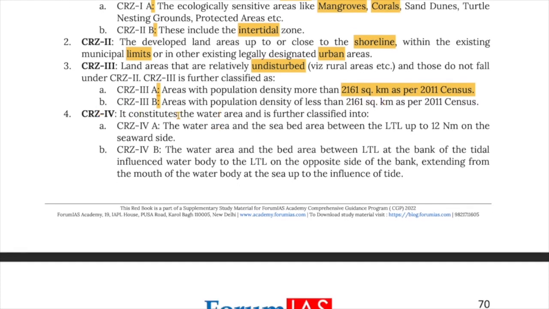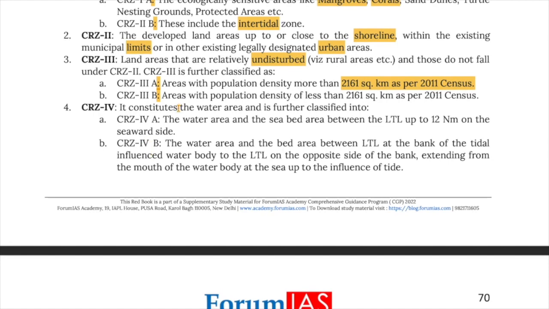Now CRZ 4, these constitute water areas and is further classified into CRZ 4A and Type B. A is the water areas and seabed areas between the LTL up to 12 nautical miles on the seaboard side. Now B are the water areas and bed areas between LTL at the bank of the tidal influence water body to the LTL on the opposite side of the bank, extending from the mouth of the water body at sea up to the influence of tide.